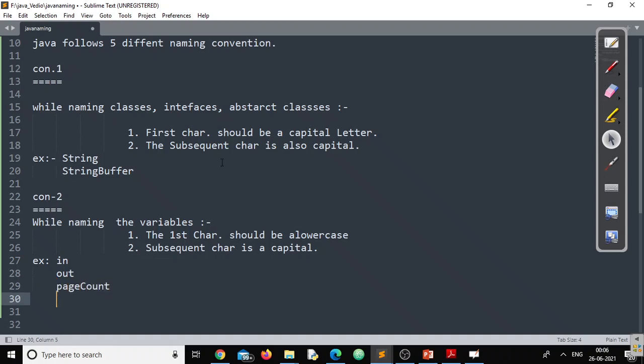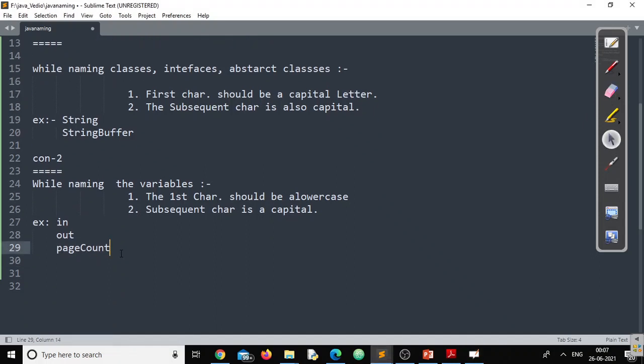Now look at here. The first character is a small letter. Second one is the same. Here two words are there: one is page, the second one is count. Now what happened? The first character is a lowercase character and the next word's first character is a capital character. So Java, to name the variable, follows this particular convention, right?